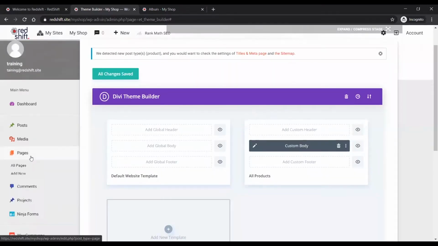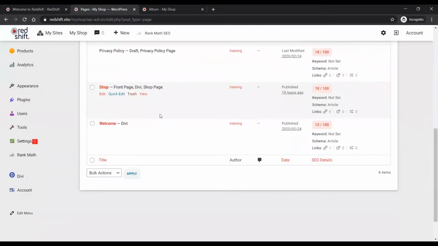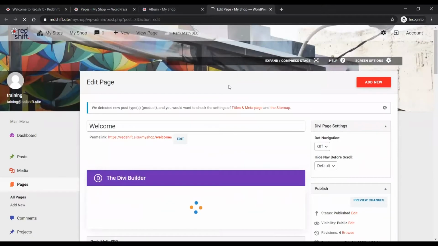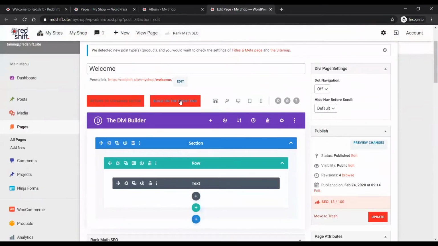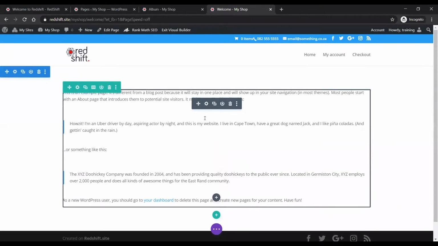What you will also find is on the home page, for example, on this home page, I used that last product layout to inform the home page. In fact, I'm just going to click the build on front end for those of you who prefer that. With Divi, you can build both on the back end and on the front end. Most people prefer front end building.